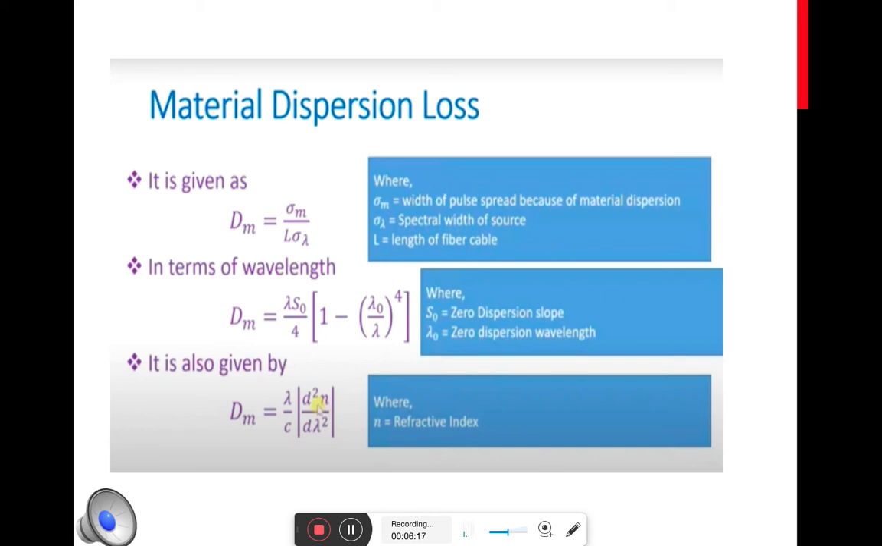So, another formula is dm is equal to lambda by c into d square n by d lambda square. So we all know there will be an expression relating refractive index and wavelength. That expression we have to substitute here and double differentiate it, then we'll be getting the dispersion loss.